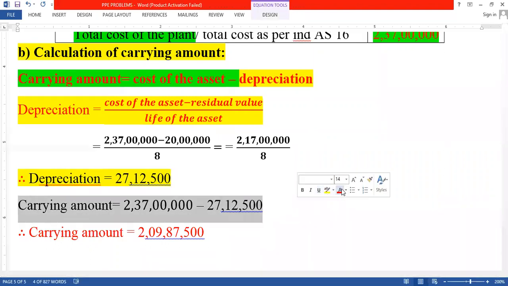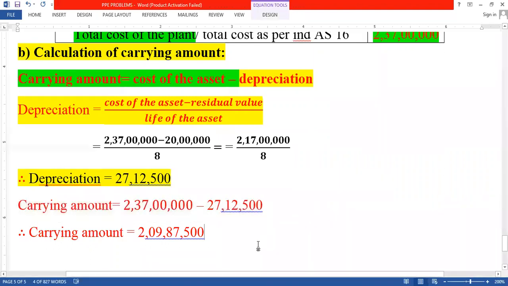Then the carrying amount. So now you should come to the formula of carrying amount. What is the formula of the carrying amount? Cost of the asset minus depreciation. What is the cost of the asset? 237 lakhs is the cost of the asset. Now we get the depreciation, 27 lakhs 12,500 is the depreciation value.